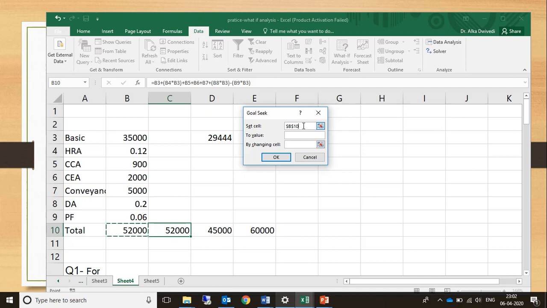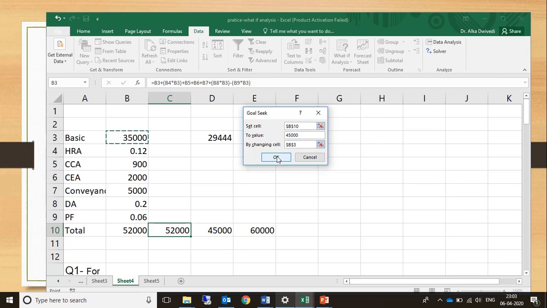And this goal should be rupees 45,000, because my question says that the final CTC or the final compensation should be 45,000 rupees. Now, I should get this 45,000 rupees by changing what? Which cell? The basic. So, I will enter the cell address over here, which is B3. So, by changing B3, which is actually the basic, I should get 45,000.